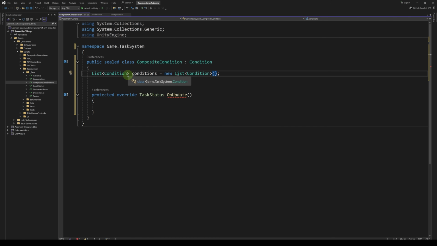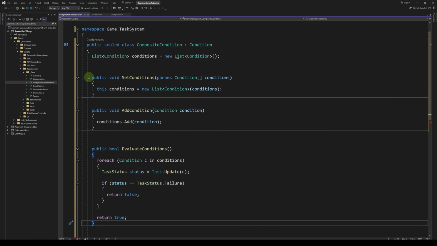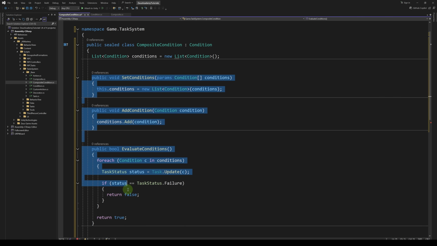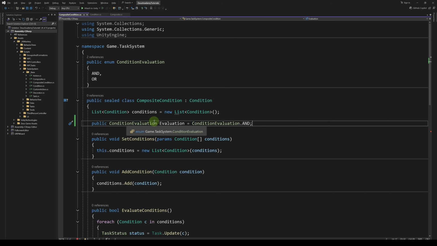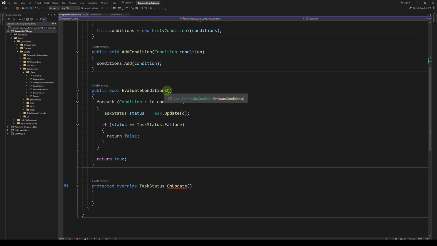Let's define a list of conditions. And here I've copied these methods from the composite class. Let's define a public enum called condition evaluation with an and an or value. And let's define a public property in the composite condition called evaluation, which will be set to and by default. In the evaluate conditions method, our evaluate condition uses the and mode by default.